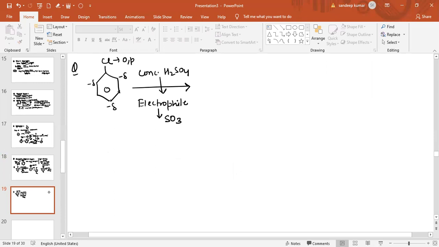Now the electrophile is SO3. After protonation it will convert into sulfonic acid. So with respect to Cl, at the ortho position sulfonic acid will be present. This is the ortho product. Along with the ortho product, the major para product will also be obtained. So SO3H will come at the para position also.